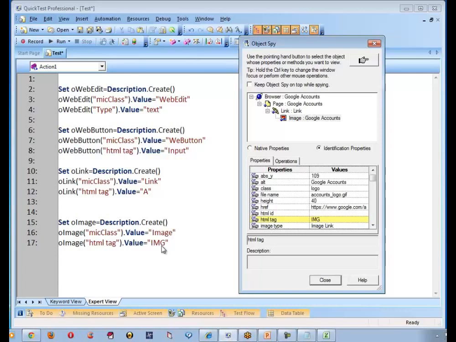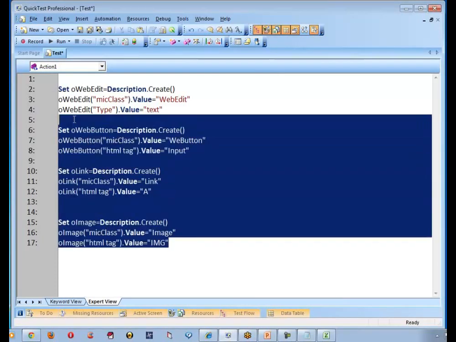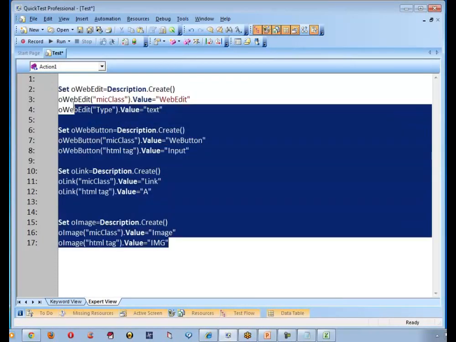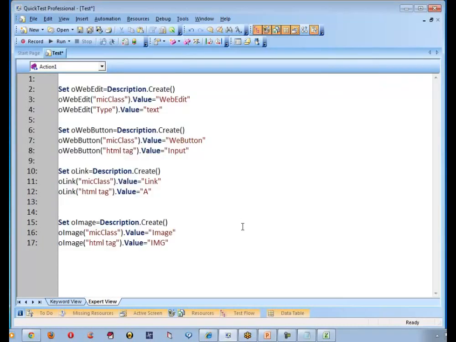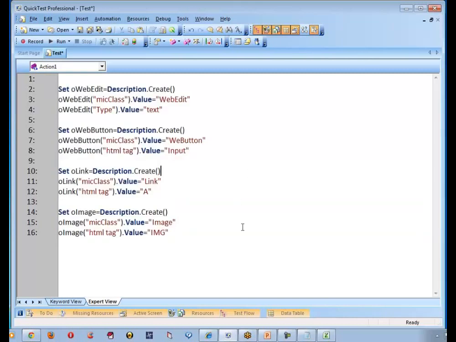Okay. Yeah, good. So one quick question. Why did I create them here? First question. Why did I create them here? What is the need for me, or what is the need for us? Good. So there is no object repository. Of course, there is no object repository. But why should we go and create all the descriptions now? What is the point? Why should I create for WebEdit? Why should we create for a WebButton? Why should we create for oLink? Why should we create for image? What is the point is the question.